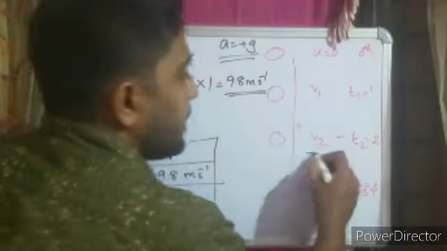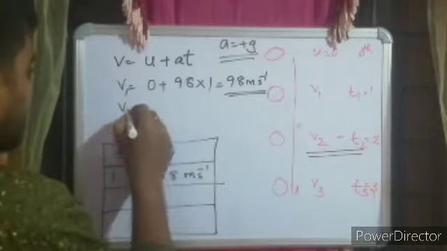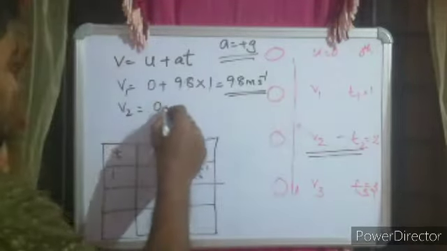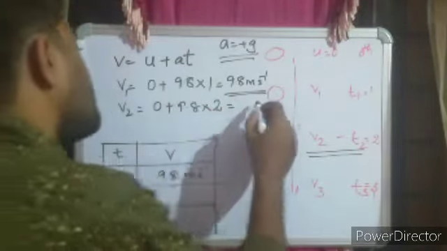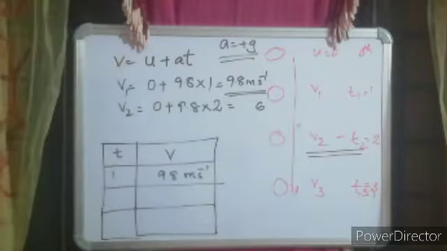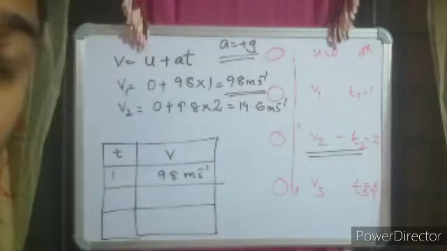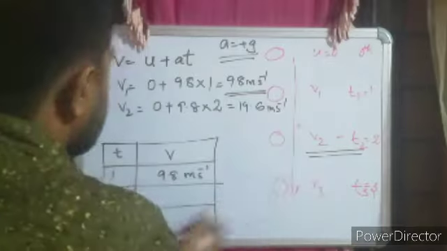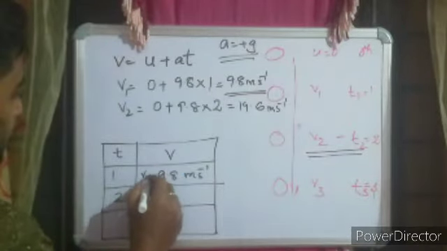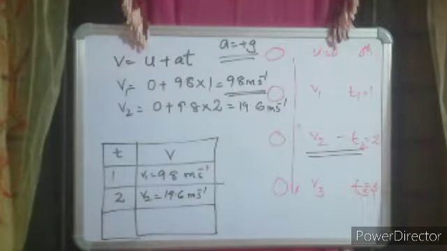Now let me check what will be happening to the velocity after the second second. So again using the same equation, v2 is equal to, initially it was 0 plus 9.8 into the second second. So 9.8 into 2 is 19.6 meter second raised to minus 1. As I said, as the object is falling downwards, its velocity is increasing. So after the second second, its velocity will be equal to 19.6 meter second raised to minus 1.